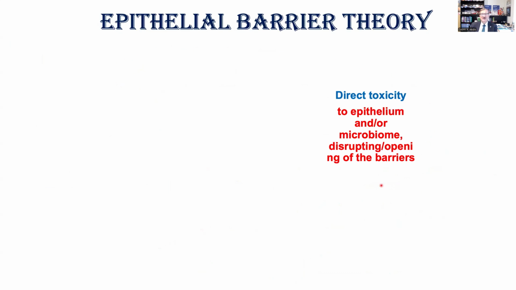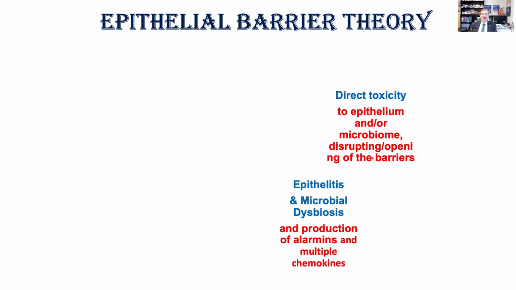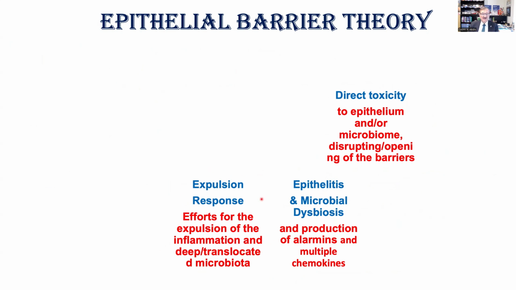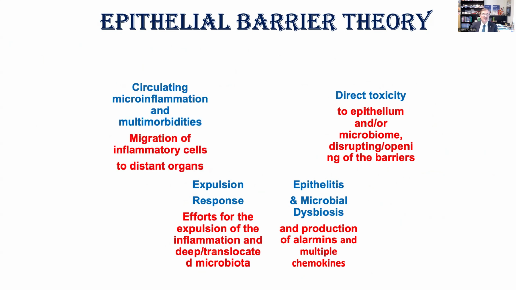To summarize all of these findings, we have direct toxicity to epithelium and microbiome, disrupting and opening the barriers. Then epithelitis with microbial dysbiosis takes place, with production of alarmins and multiple chemokines. The expulsion response comes with efforts for the expulsion of the inflammation and deeply translocated microbiome.